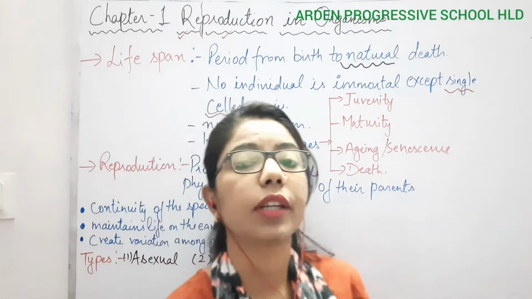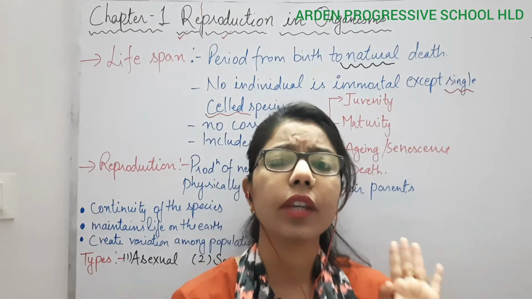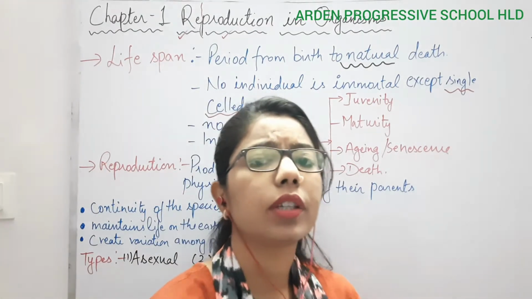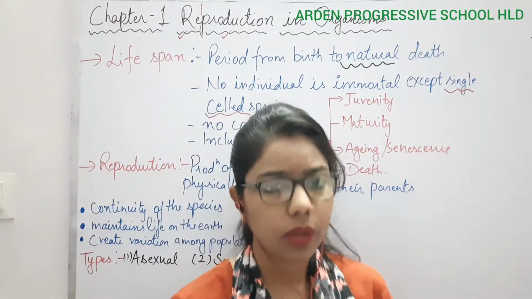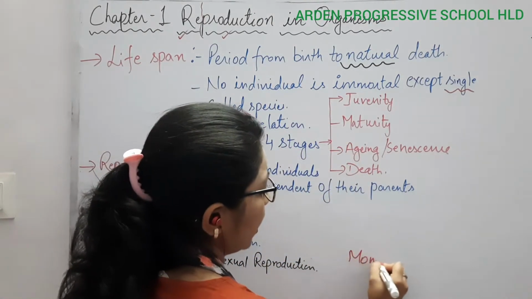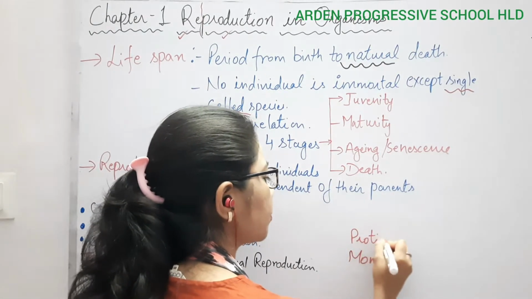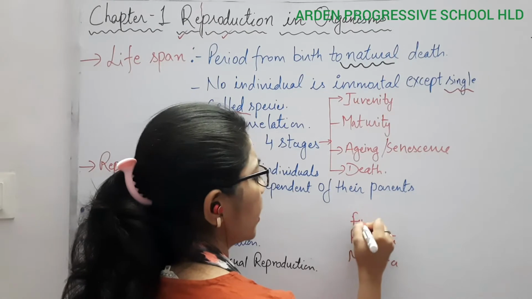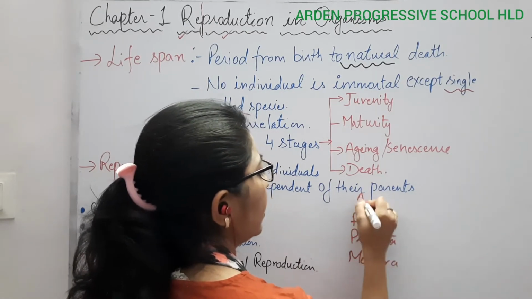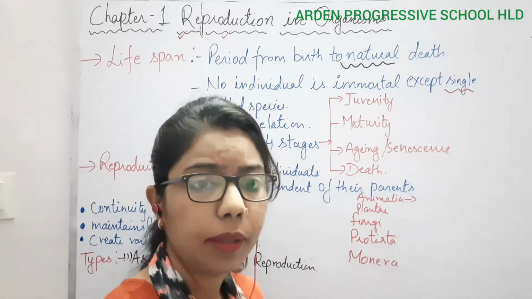We have done different kingdom classification, right? In 11th we did the 5 kingdom classification, and in it the lowest one is the Monera. Then above Monera, there is Protista, right? And above it, Fungi. Like this we have done. Then Plantae, then Animalia, and we human beings come under kingdom Animalia, right?